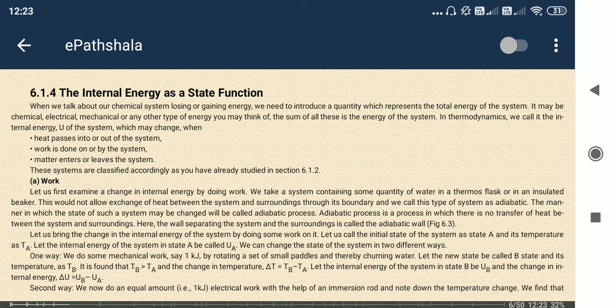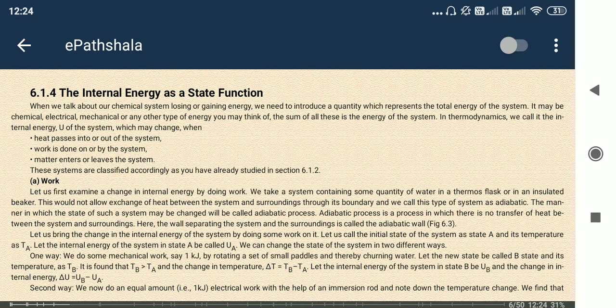Okay, another thing is the work done. So work done means, usually, you can imagine a gaseous system. If we apply some form of pressure on the gaseous system, the gas will be contracted, right? Or we can say that the volume of the gas will be decreased. As volume decreases, some form of work is done, because we are applying pressure.